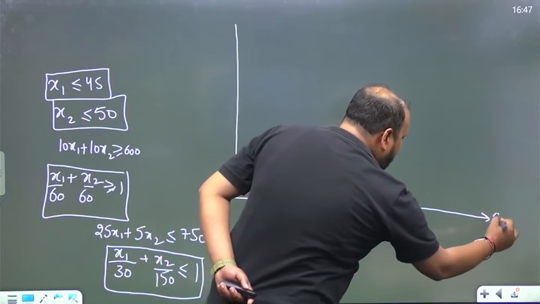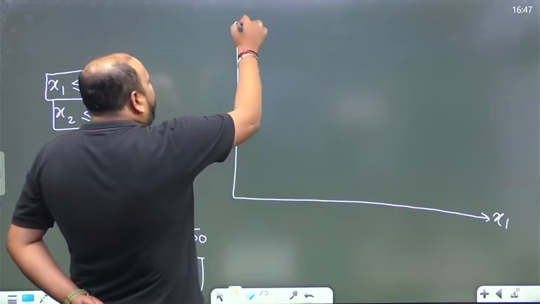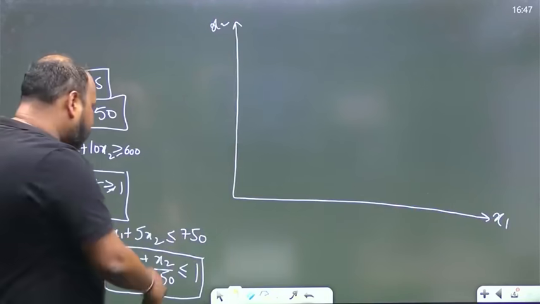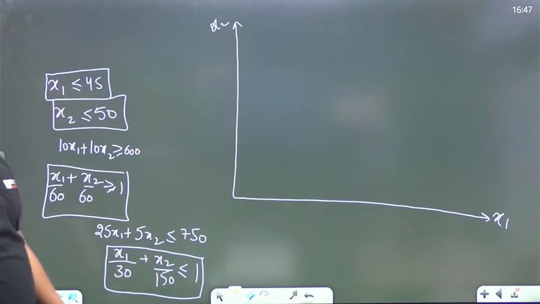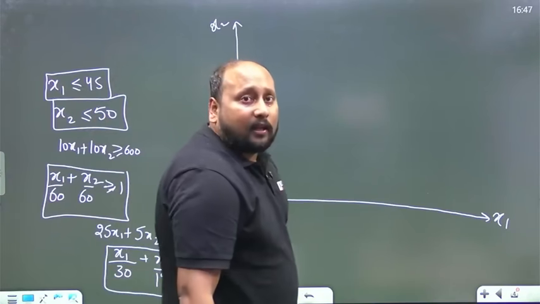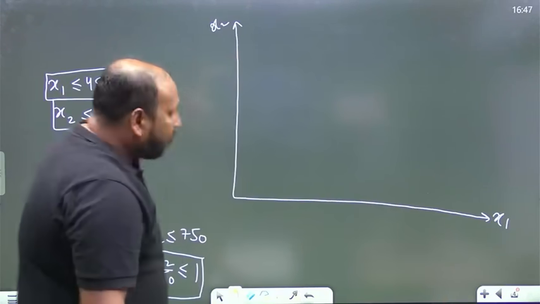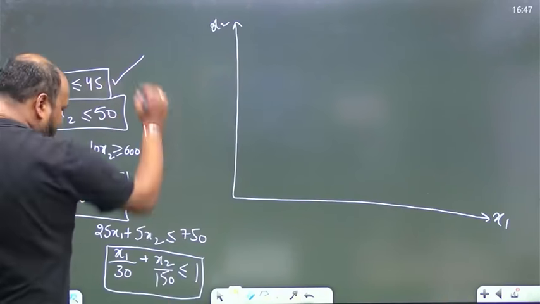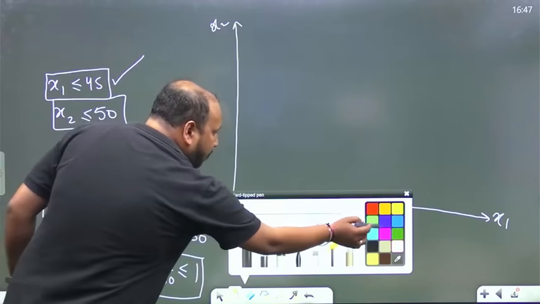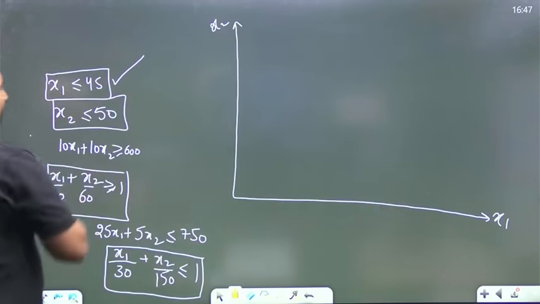But if you see one interesting thing, one of the values is going very high, that is 150, which is difficult to plot in a 2D graph because we'll be taking a range of around 50. Fine, so let us identify the first constraint, x1 less than or equal to 45.